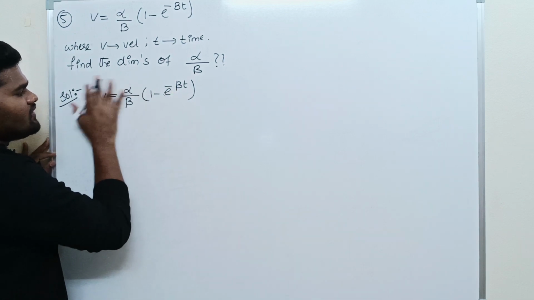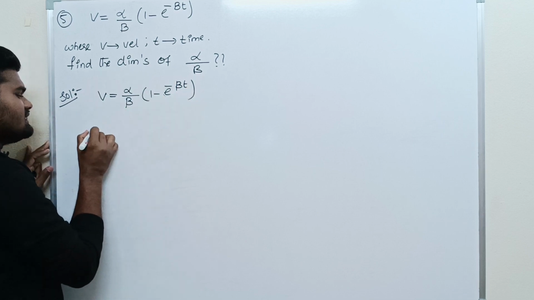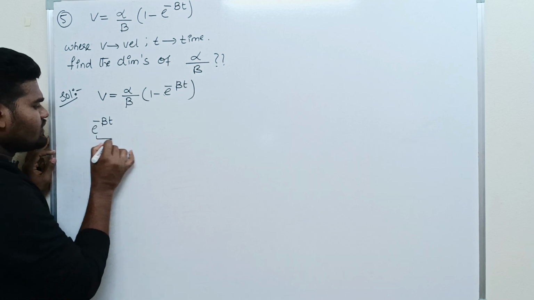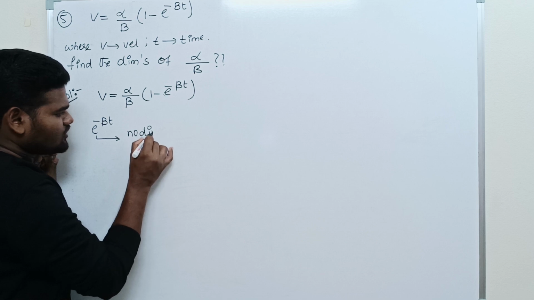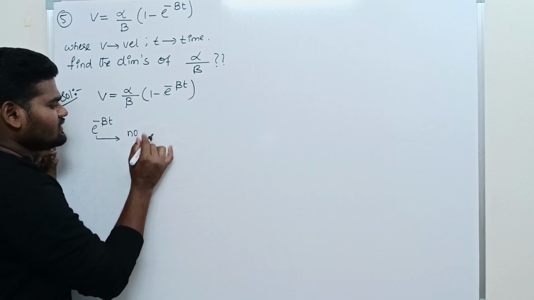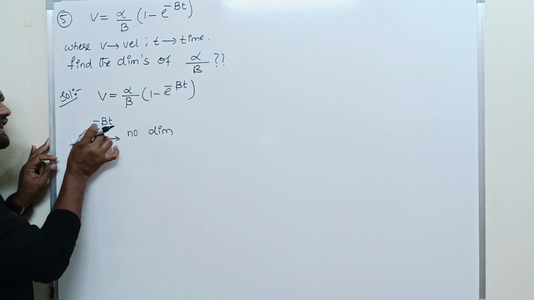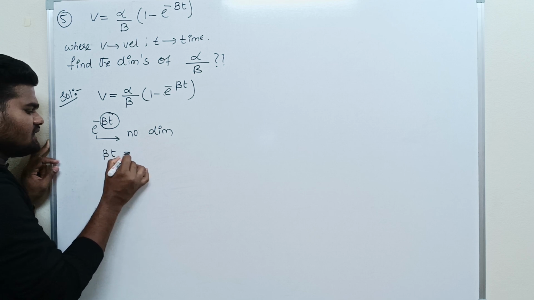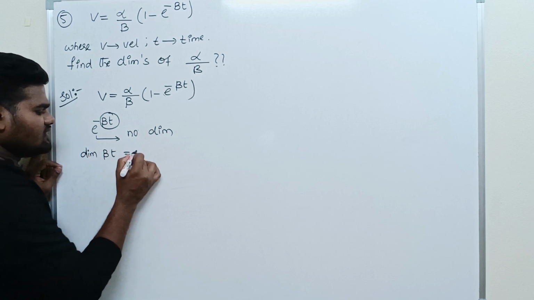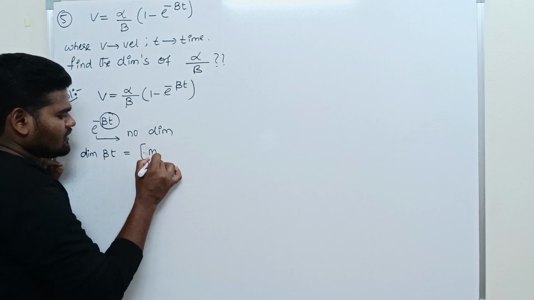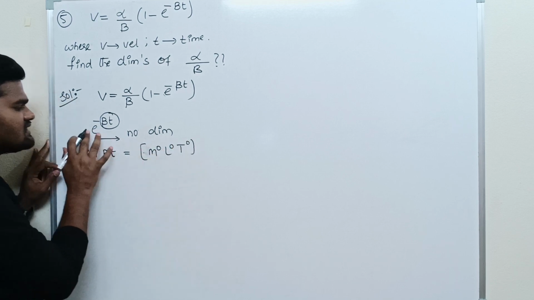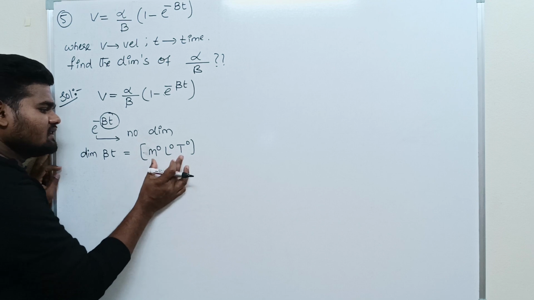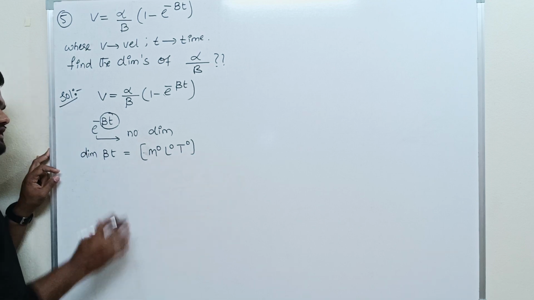Before going to solve this, let us see this term, e raised to minus beta t. Exponential has no dimension. So when the exponential has no dimension, this term beta into t also has no dimension. The dimension of beta into t is equal to M power 0, L power 0, T power 0, because the exponent must be dimensionless.